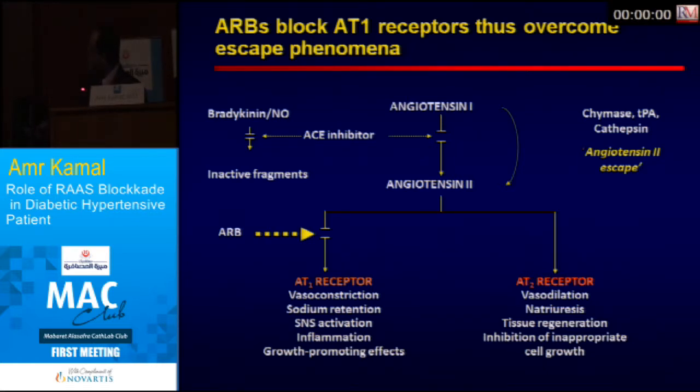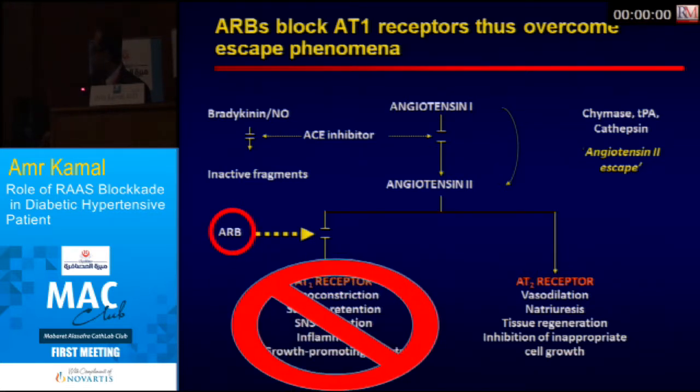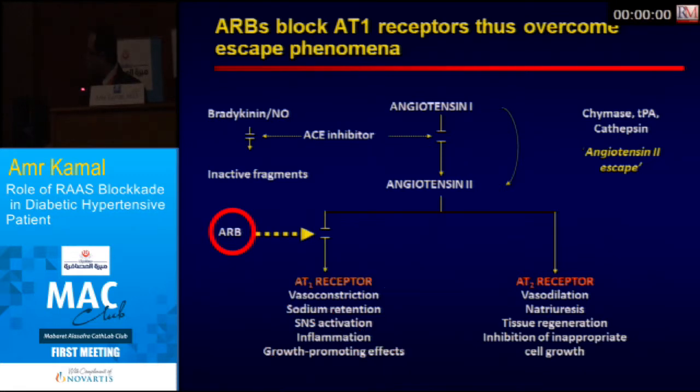But with the use of ARBs, you block the receptors immediately, the AT1 receptor. So whatever angiotensin you have, the receptor is blocked and there is no effect on the receptors. What are the receptors? AT1 and AT2. AT1 is the blocked one, which is the harmful one, doing vasoconstriction, salt and water retention, stimulation of the nervous system and inflammation.